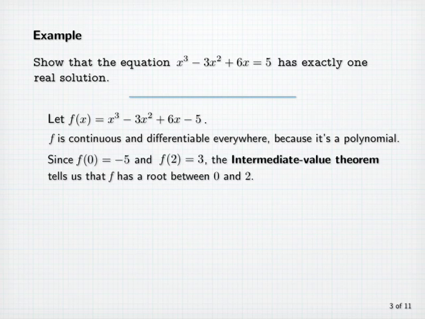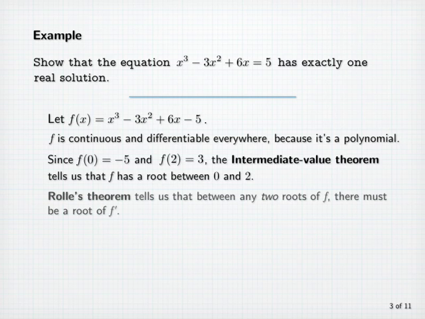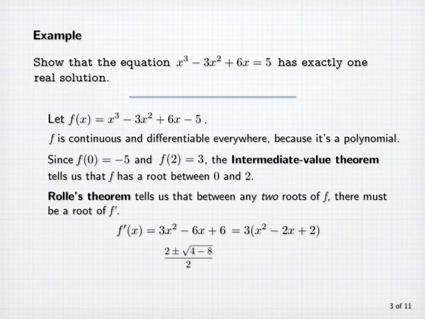Now we need to show that there can't be two solutions. Now Rolle's theorem tells us that between any two roots of f, there must be a root of f prime. So let's have a look at f prime. It's 3x squared minus 6x plus 6, or 3 times x squared minus 2x plus 2. Then by the quadratic formula, if f prime of x equals 0, then x must be one of the numbers 2 plus or minus the square root of 4 minus 8, divided by 2.